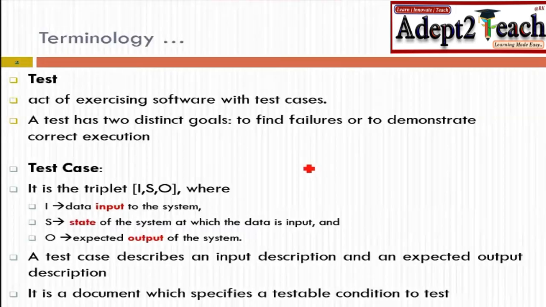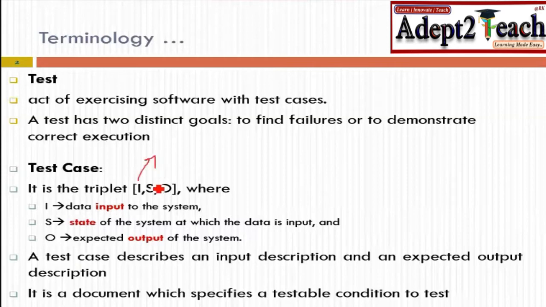Now, when we talk about test cases, a test case has a triplet. That triplet is ISO. I stands for the input, the data that you are going to give to the system as an input. S stands for the state.